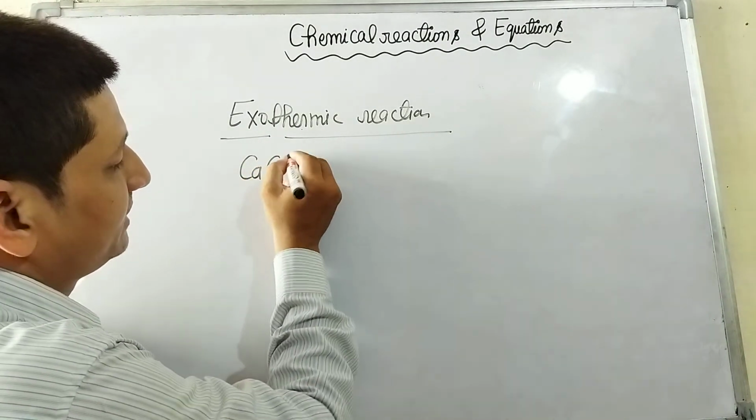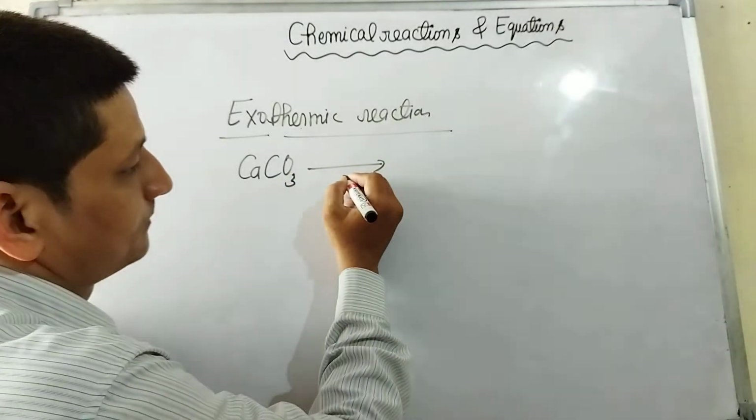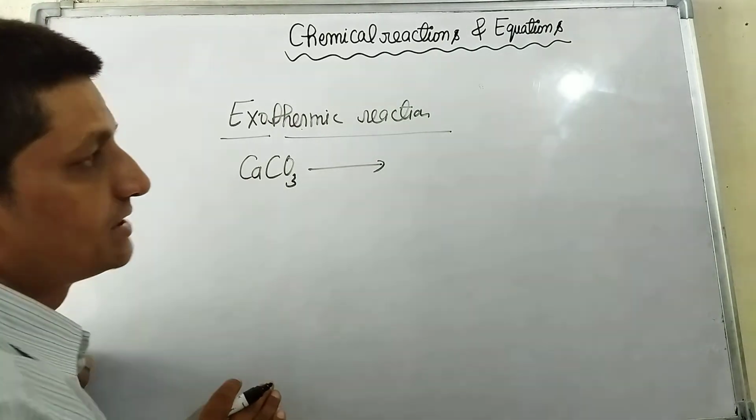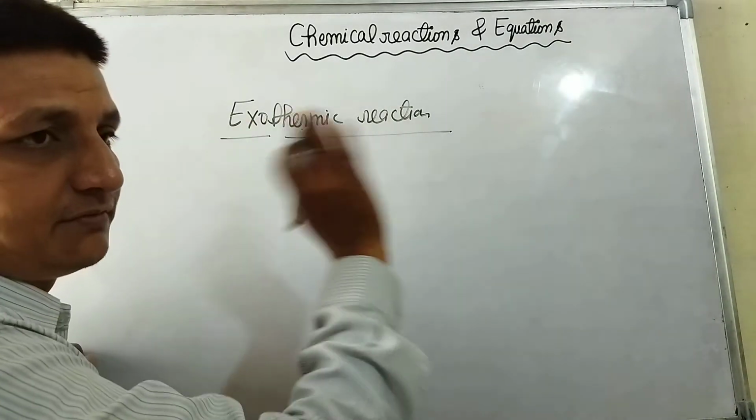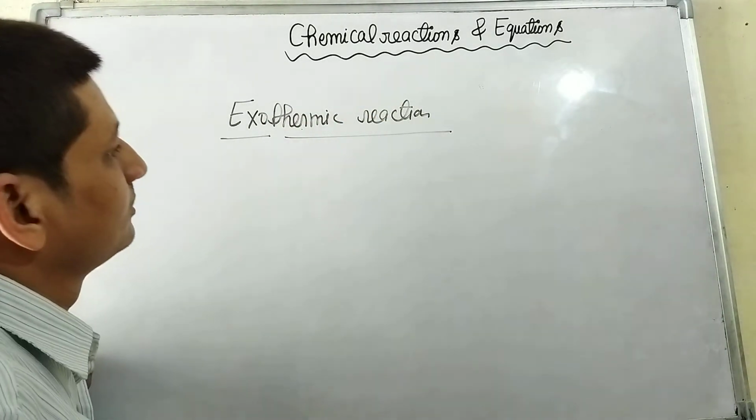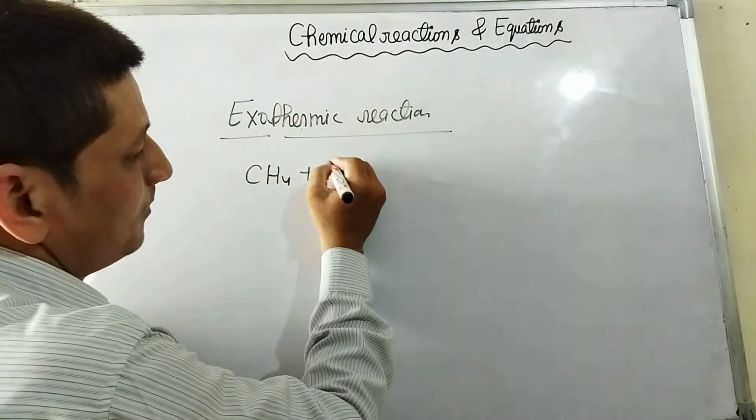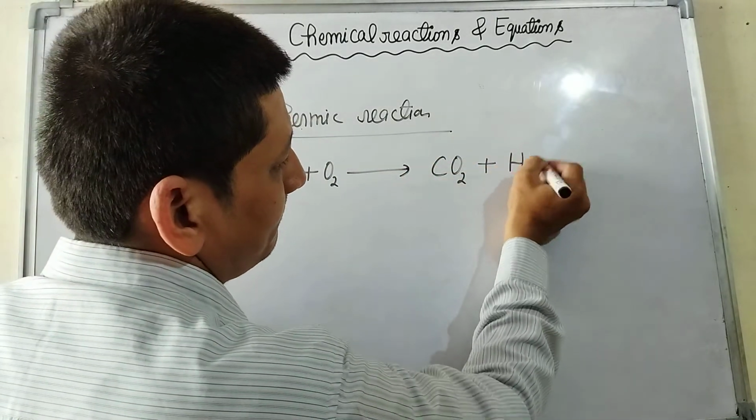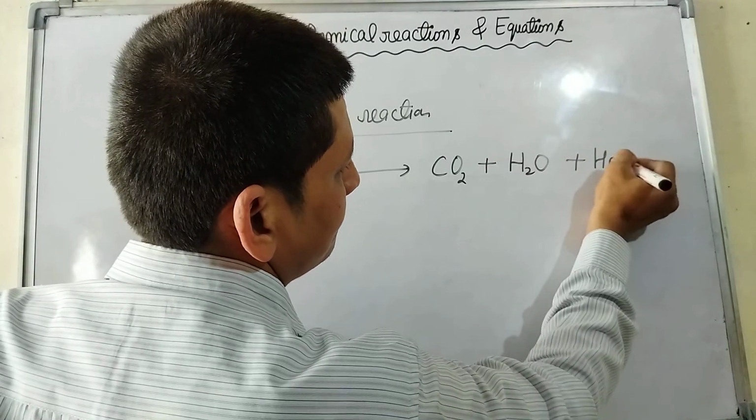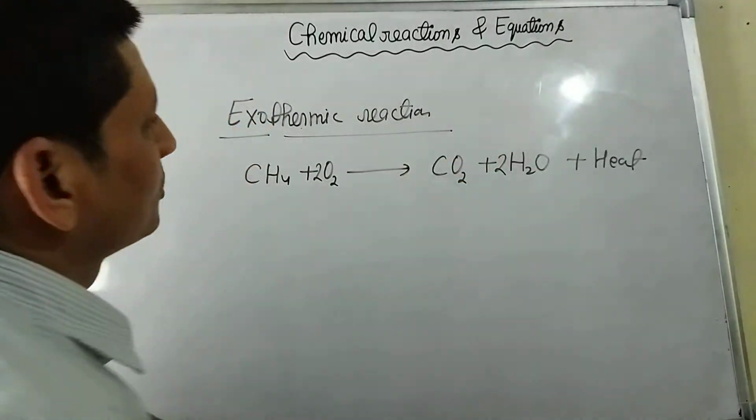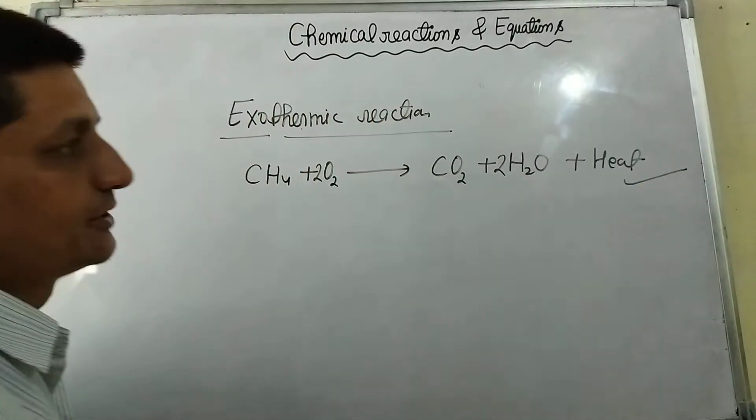For example, when we burn methane in air, it gives carbon dioxide, water and heat. Heat is given out. Those reactions in which heat is given out or released are called exothermic reactions.